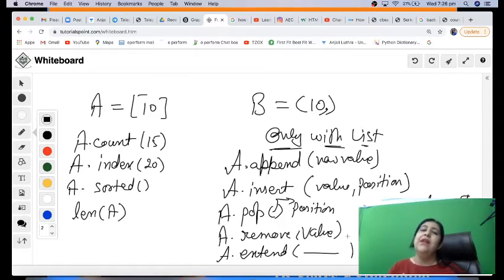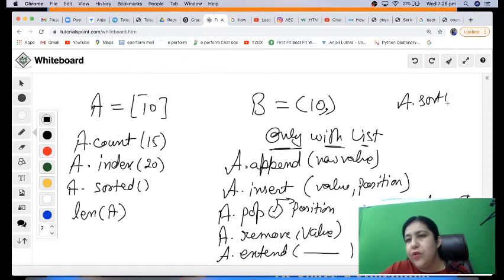So these are the operations, and we have sort, which modifies your list. So A.sort will modify your list itself. It does not return anything, but it modifies the current list in increasing order. So these can be used only with lists because they are mutable. They are modifying the values.